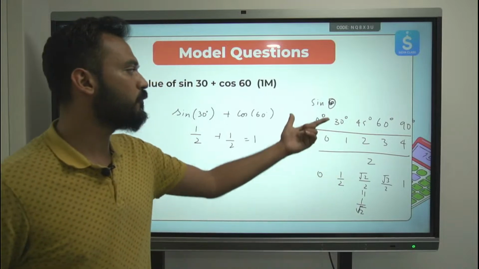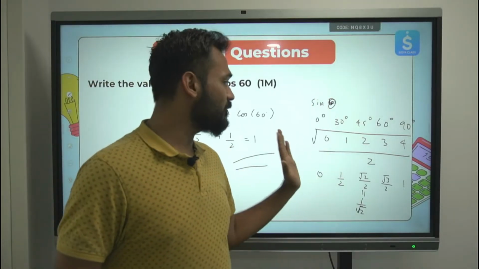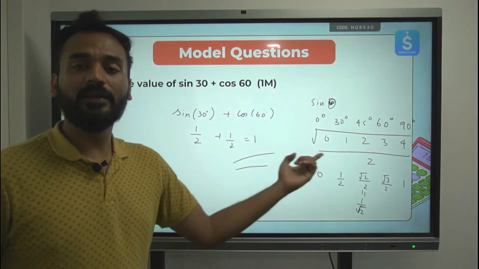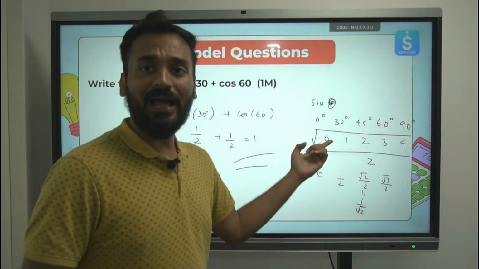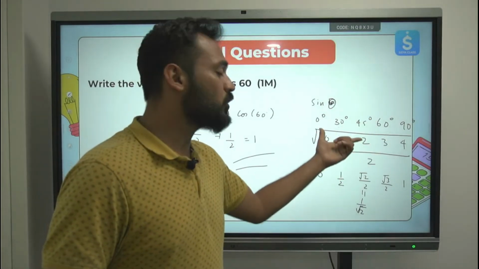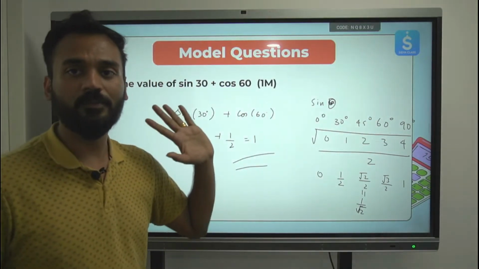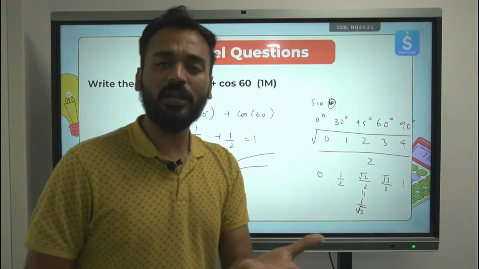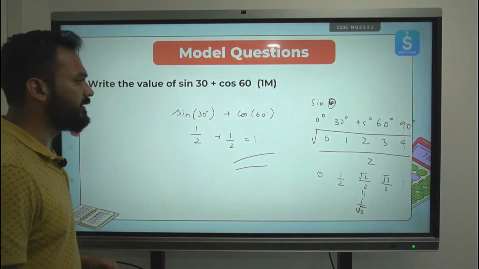So in this way, if you find out sine's value for all these standard angles, just reverse it. You will get the values for the ratio cos. Just reverse it, you'll get the cosine. You divide sine and cos, you will get tan. Reciprocal ratios you can also find out easily. Clear?